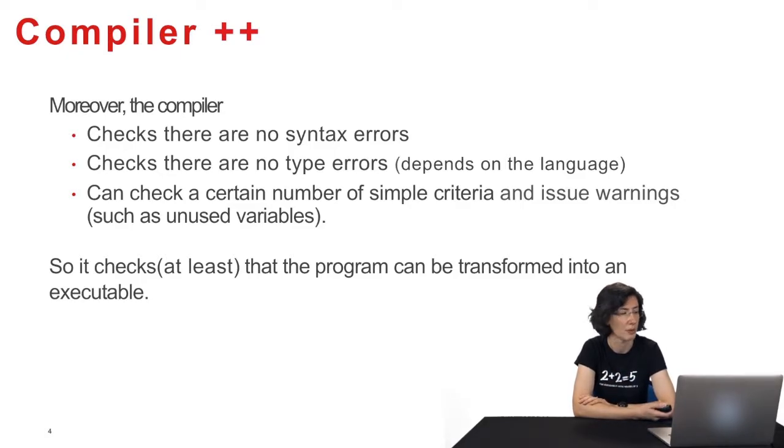They are found automatically. It can also verify some simple syntactic criteria, like verifying that a variable is indeed used, that sort of things. So it can issue a certain amount of warnings like, I don't know if you made a mistake, but that here is rather weird, because you stated that variable here, but you are not using it. Simply put, it verifies your program can be transformed into an executable, that it's not nonsense.